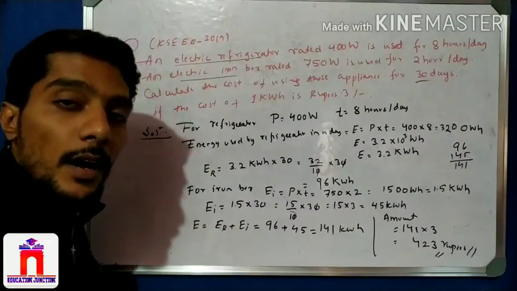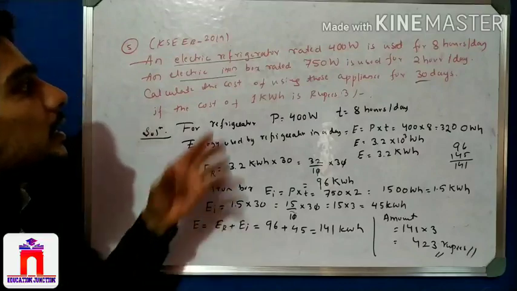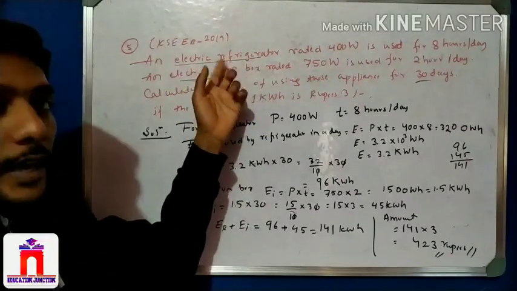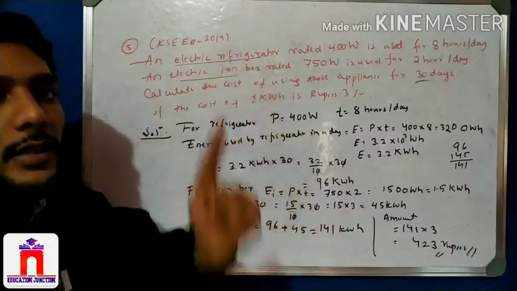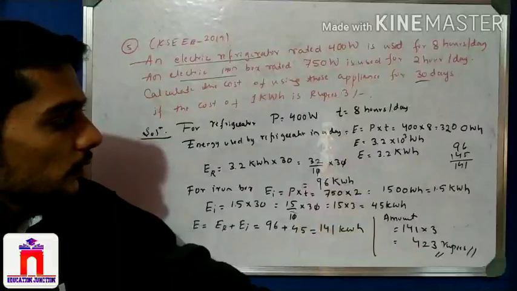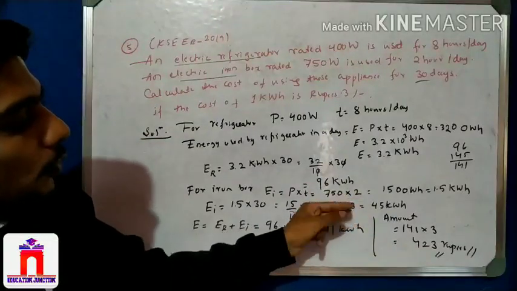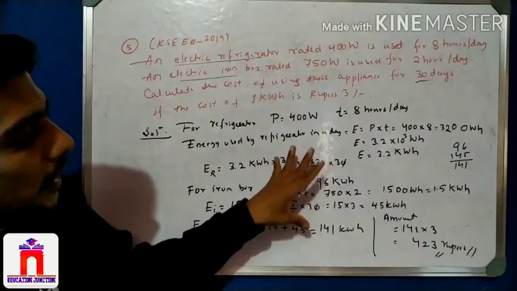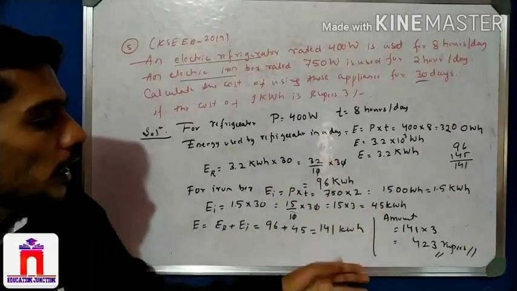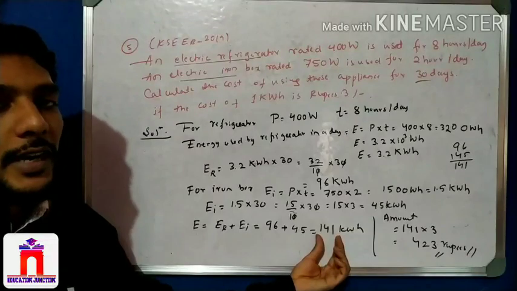Hope you understand how I solved it? I can solve it separately, one by one. First for the refrigerator, for 1 day, and then multiply for 30 days. And for the iron, per day, then for 30 days. After that we combine both: for 30 days and 45. So both together it is 141 for refrigerator and iron.